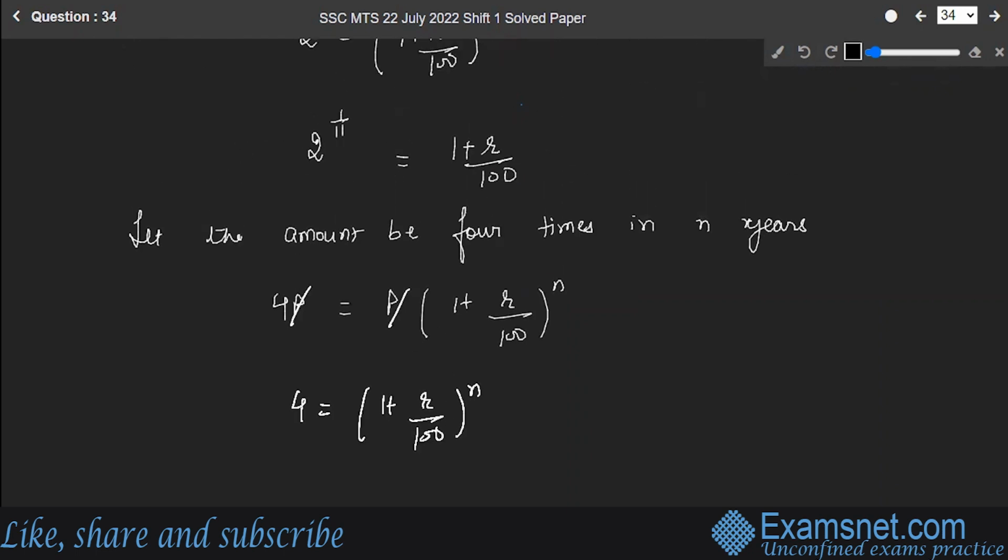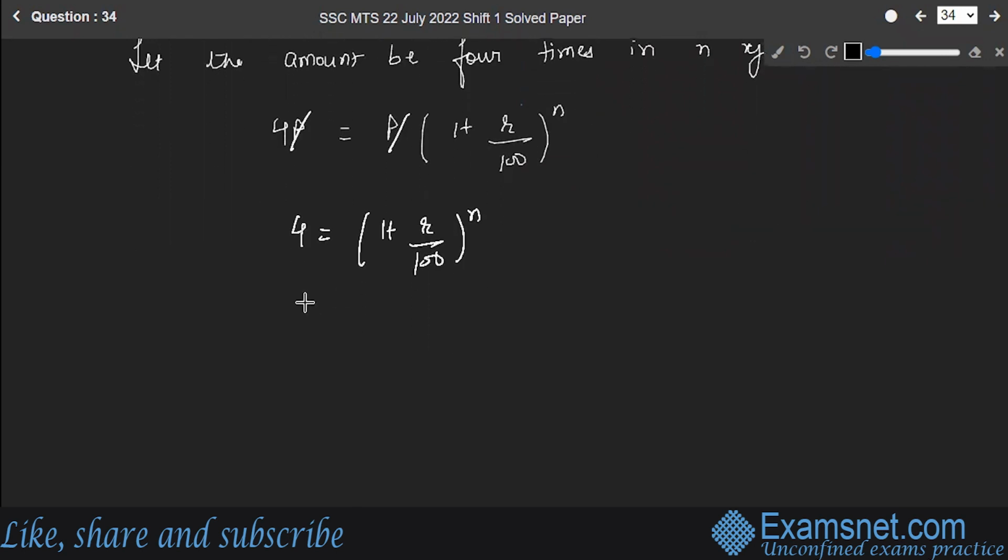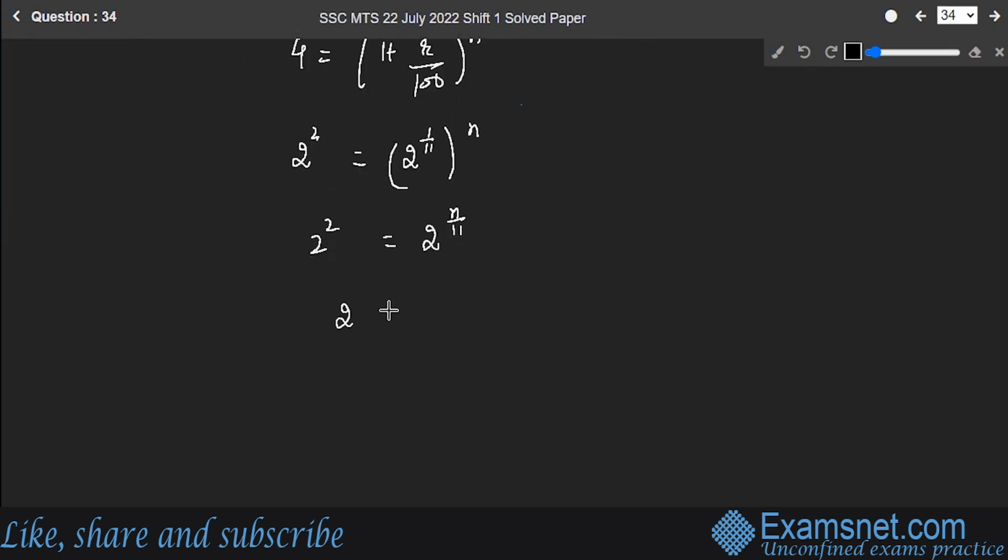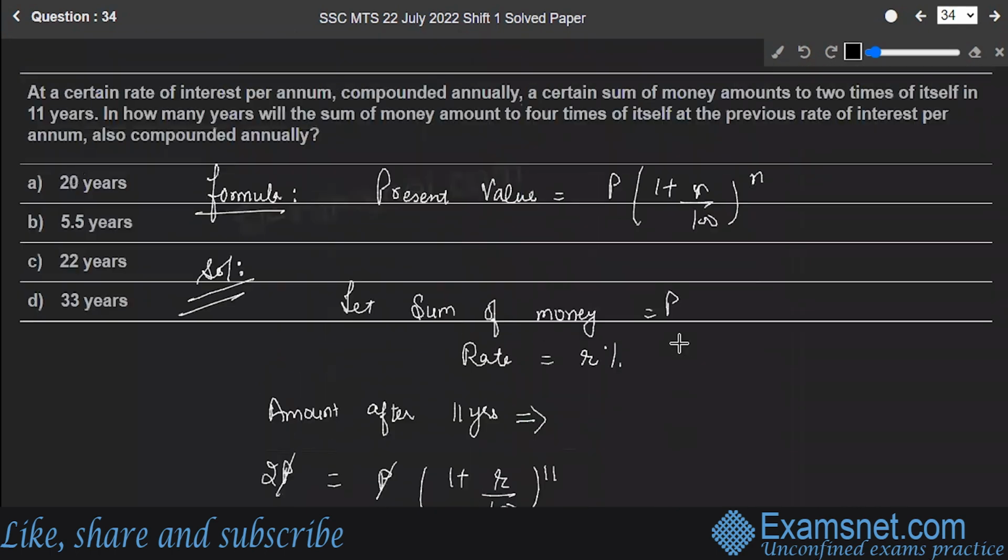We already know the value. 1 plus r upon 100 is nothing but 2 raised to power 1 by 11. So this is equal to, you can write 4 as 2 raised to power 2. This is equal to 2 raised to power 1 upon 11 whole raised to power n, which gives you 2 square is equal to 2 raised to power n upon 11. Equating the bases, you have 2 is equal to n upon 11, which gives you n is equal to 22 years. So this is the time period in which the amount will make itself 4 times. Option C is the correct answer to the question.